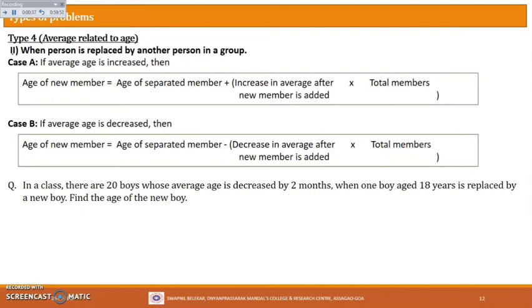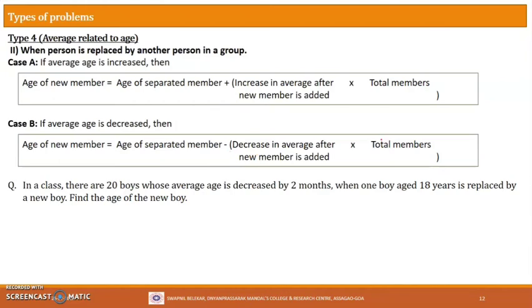So replacement problem meaning in this type it is coming. Correct, no? So we have to use the formulas regarding this. But average age is decreased here, correct? So we'll use this formula. Now to use this formula, we must know these values, right? Now age of a separated member is what here? Now you see here, this boy with 18 years is removed, right? So this is the boy who is removed or separated. So therefore the age of the separated member will be 18 there.